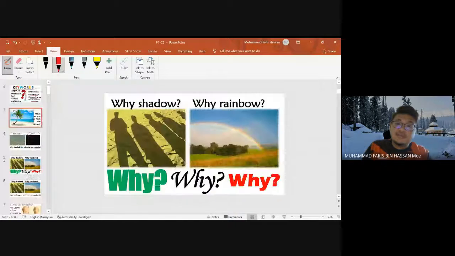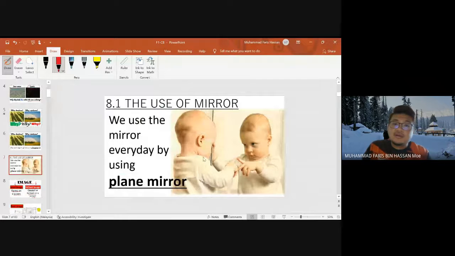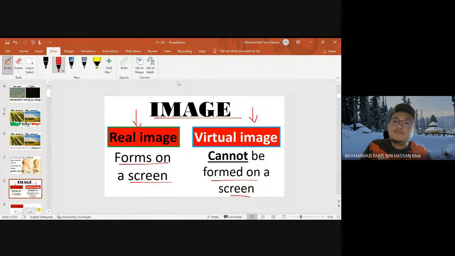Today we learn about the use of mirrors. Plane mirror, in bahasa we call it cermin satah. We use the plane mirror every day. So we have two kinds of images, real image and virtual image, where the real image forms on a screen and the virtual image cannot be formed on a screen.